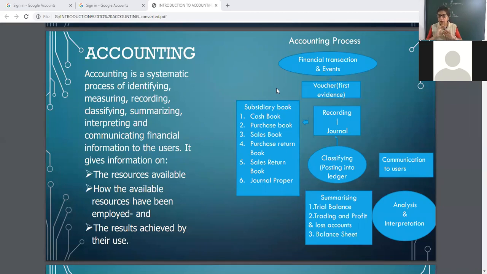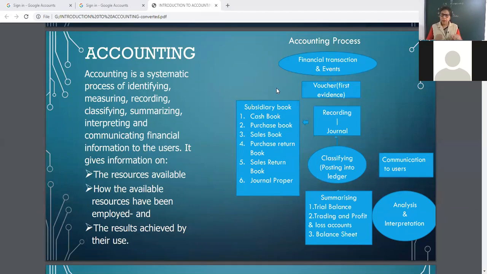Okay. Then summarizing. After classification of the data, trial balance is to be prepared. Trial balance shows the accuracy of the accounting. Trial balance has two columns. One is debit, another is credit.